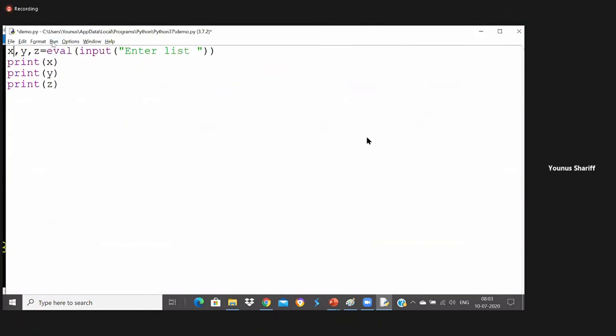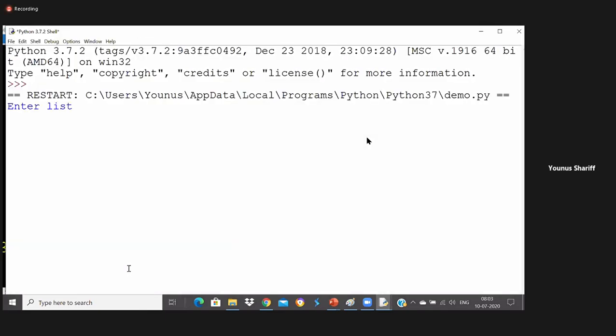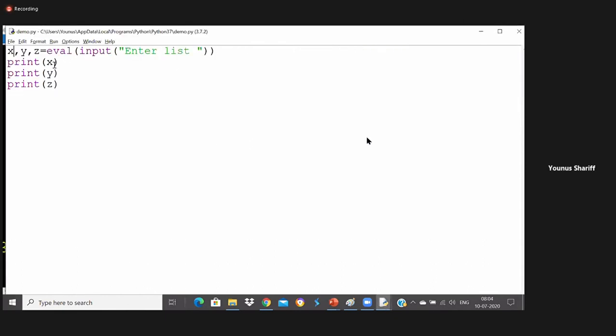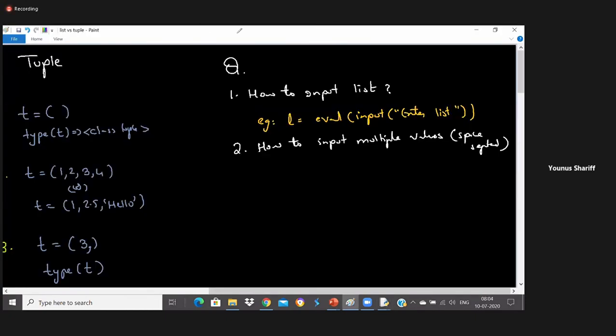Okay, so let's run this code again, and I will give three values now: 1, 2, 3. So I will also use this for multiple inputs. Yes, it can be used if it is a tuple. Here our tuple is helping us with unpacking the things and taking multiple values. So that's our question, how to take multiple values. But if it is space separated, we will see.